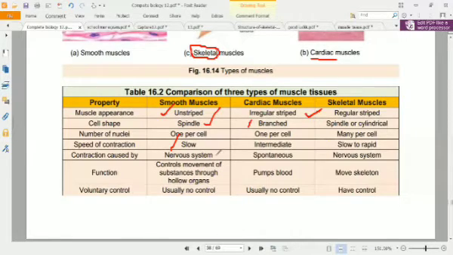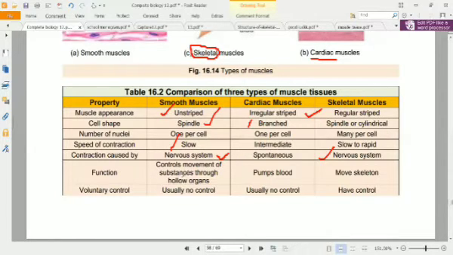Contraction is controlled by the nervous system in smooth muscles as well as in skeletal muscles. But cardiac muscles are spontaneous, so the nervous system is not involved in this one. Heart muscles generate the action potential by themselves within the heart with the pacemaker. If you have the name, because you have studied this in grade 11.